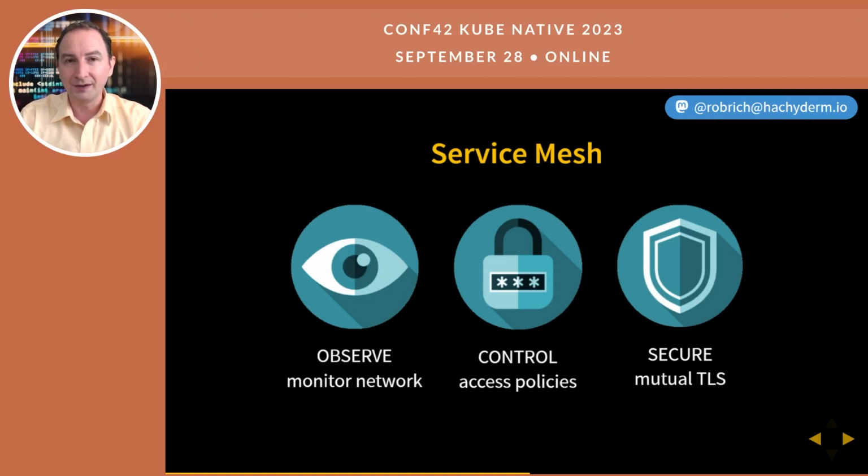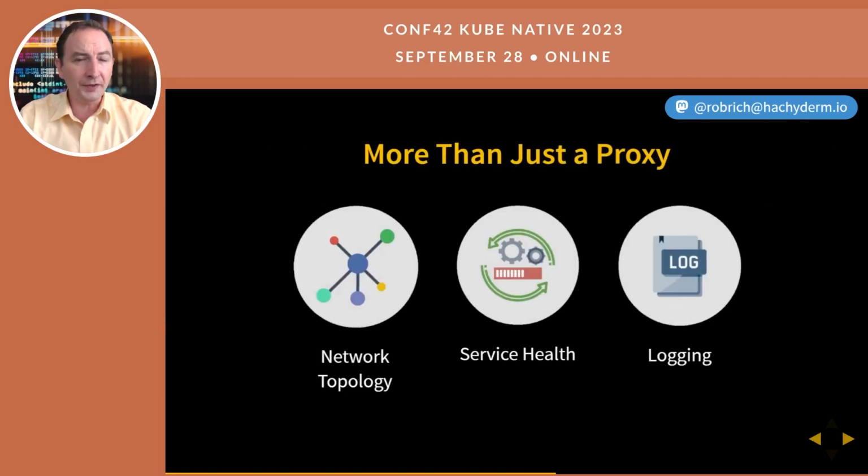Now that's great. Now that all the traffic is flowing between these proxies, we can observe it, we can visualize it, we can understand the system, we can also control it. No, Service A is not allowed to connect to Service B, or rogue Service X is not allowed to connect to Service B. And then finally, we can secure it with mutual TLS. Mutual TLS through a trust chain to the service mesh that may also then have a trust chain into our PKI system. Now it's more than just a proxy.